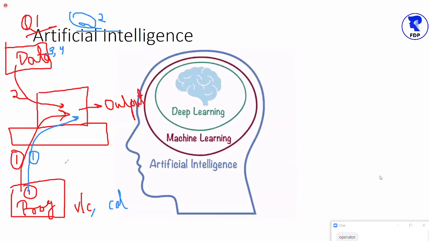But only software installation is not sufficient. We need to supply the input data. This is step number 2. Now this machine will process this input data, 3 and 4, according to the logic written in the calculator program. Logic means if the logic contains A plus B, then we'll get the addition result. If the logic contains A minus B, then the output will be the subtraction of the values.